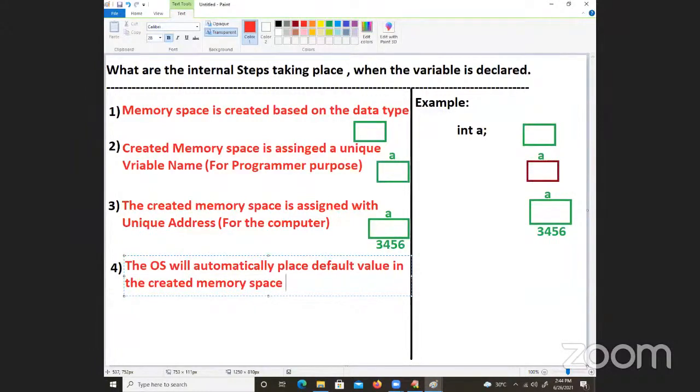That default value is called garbage value. So the OS will automatically place a default value in the created memory space. Now I am writing in the bracket: the default value of C programming is called garbage value. I will show you that also in the class. Garbage value is very, very important.